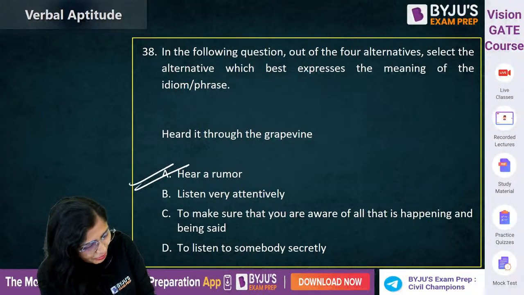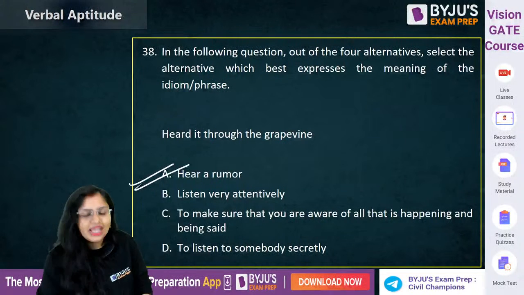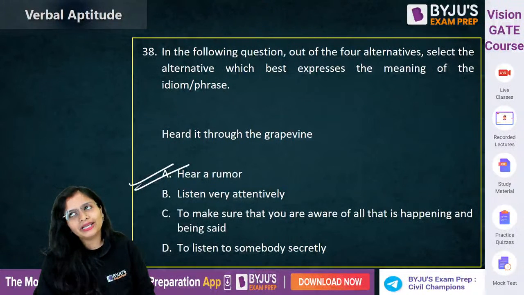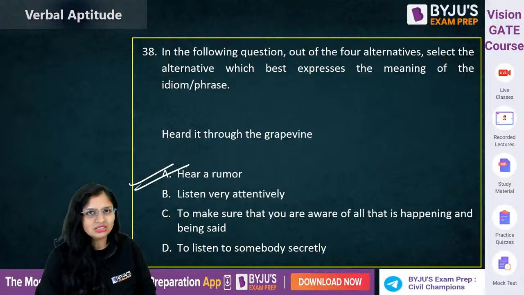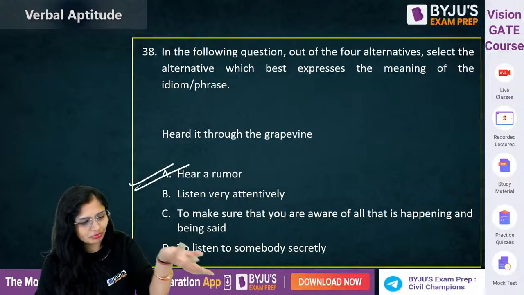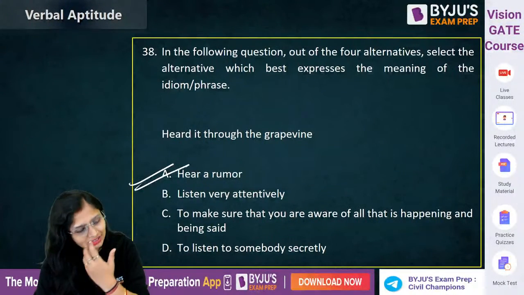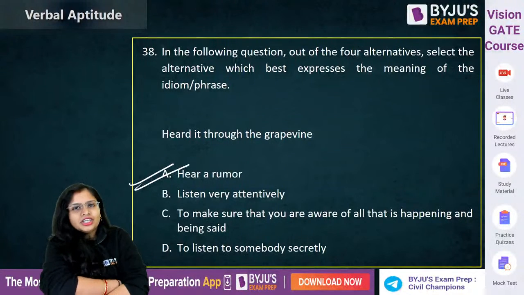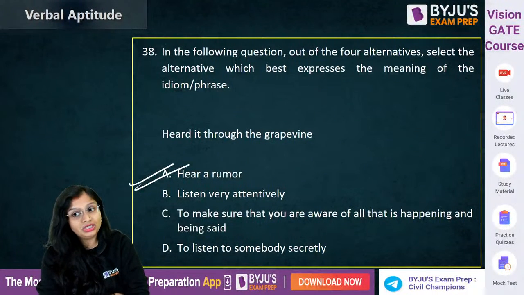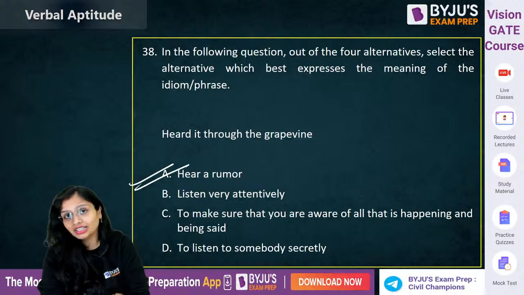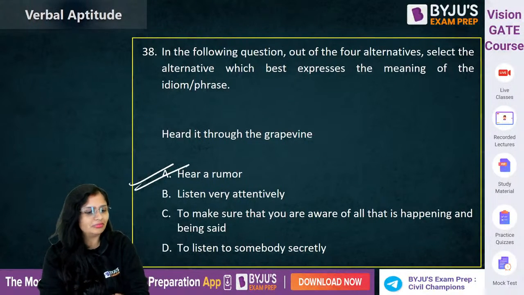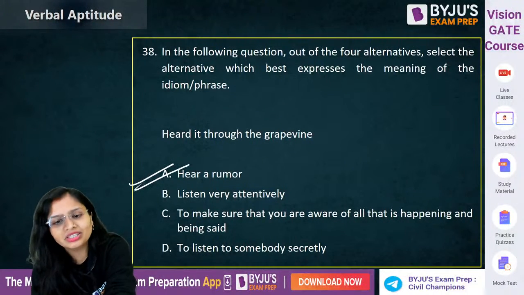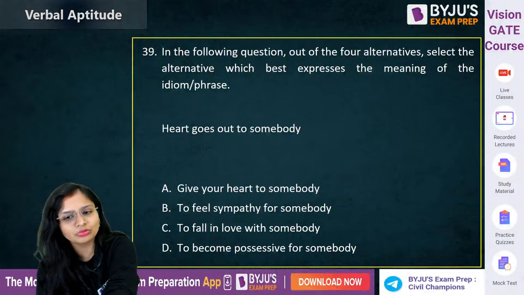Heard a rumor. Okay. Apart from this, there are other idioms about ears. Like "all ears" means I'm listening very attentively. And "keep your ears to the ground" means try to see the ground conditions, what the people are saying, and listen to everything which is taking place. So "heard it through the grapevine" means hear a rumor.